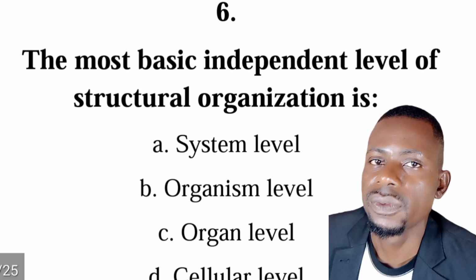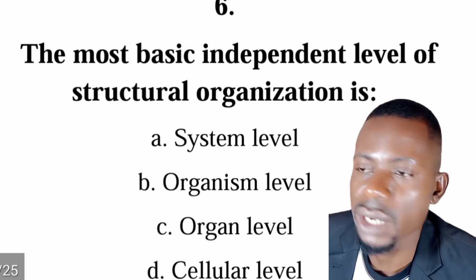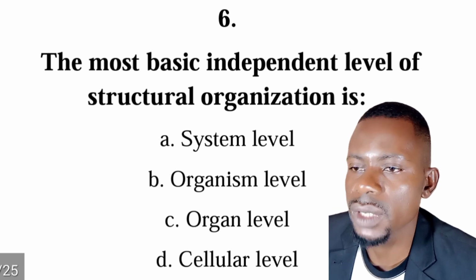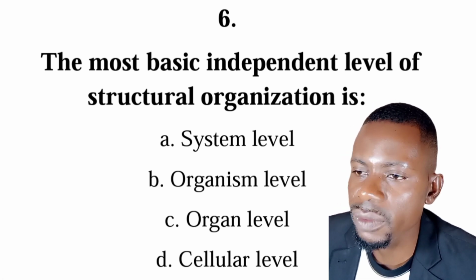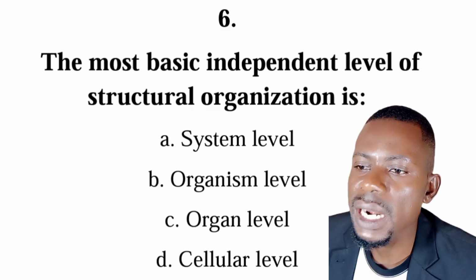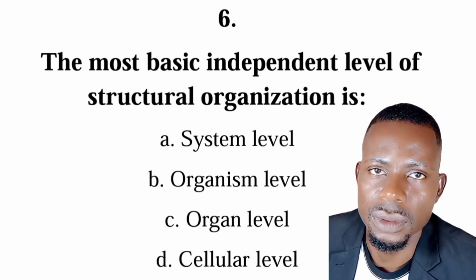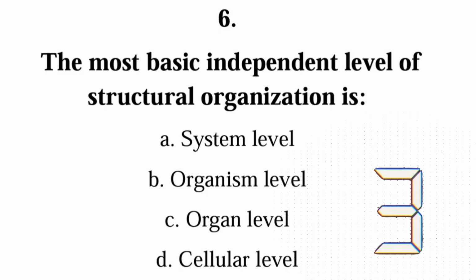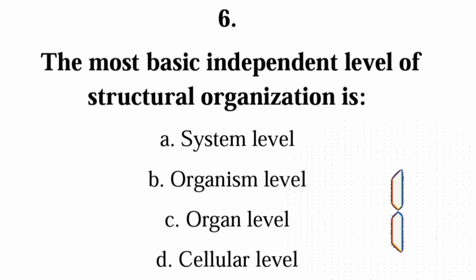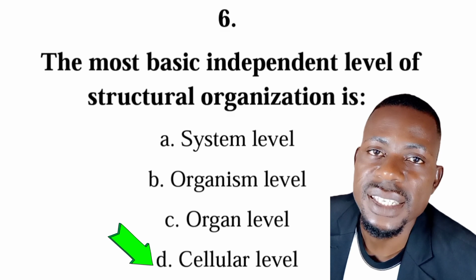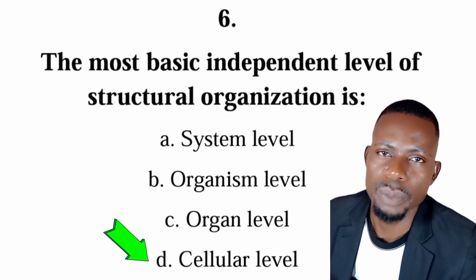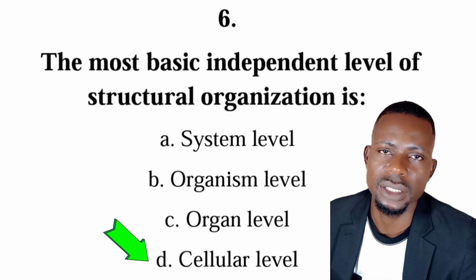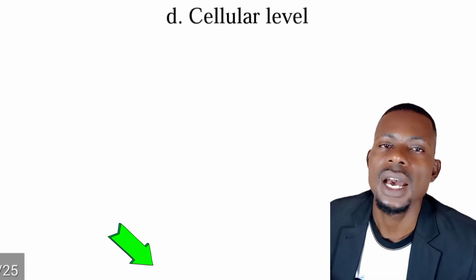Number six is still from levels of structural organization. And the question is, the most basic independent level of structural organization is it the system level, is it the organism level, organ level, or cellular level? So the correct answer is D, cellular level. So the cells are independent. They can carry out all the features of living things like movement, excretion, reproduction, and so on.